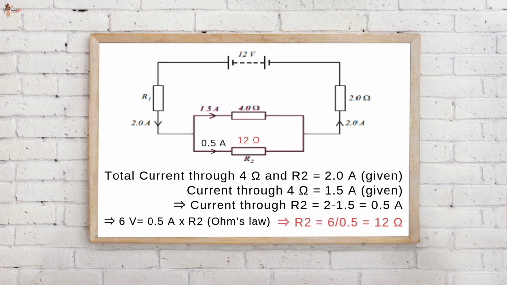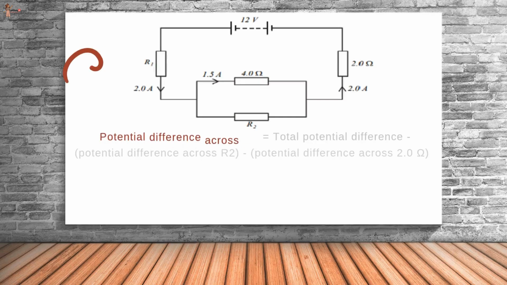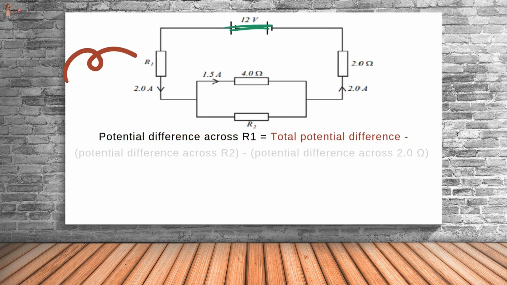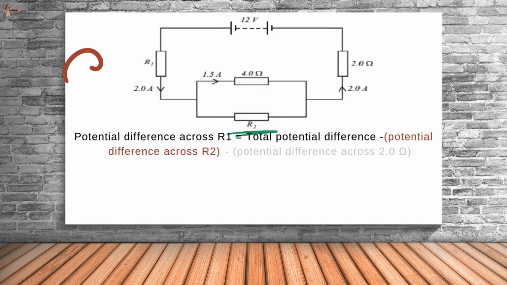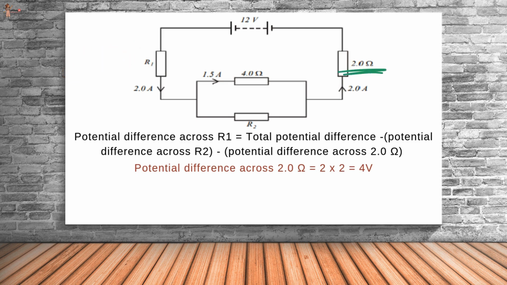Now the last part of the question is to find the value of resistance R1. The potential difference across R1 would be the total potential difference minus the potential difference across R2 minus the potential difference across the 2 ohm resistor, right? So, first the potential difference across the 2 ohm resistor would be 2 times 2, that is 4 volts.